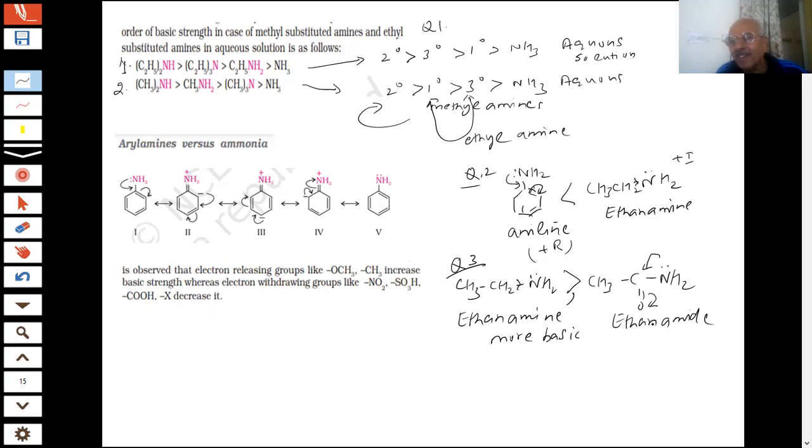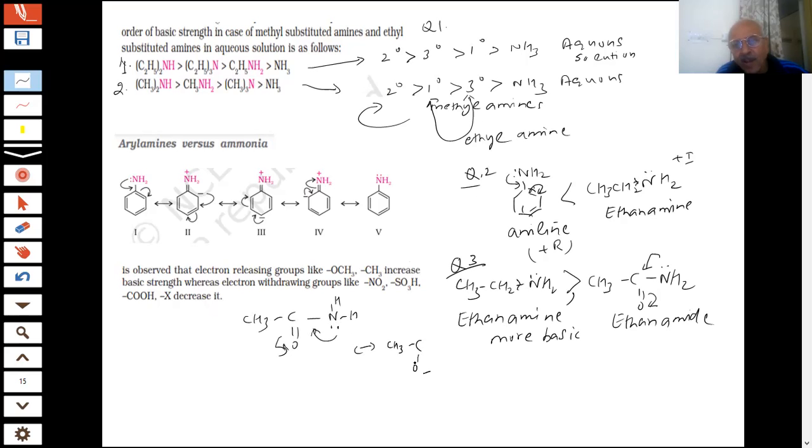Ethanamine is more basic than the amide, students, as you can see. In CH3C(=O)NH2 there is a lone pair of electrons. If it goes like this, students, then what happens?